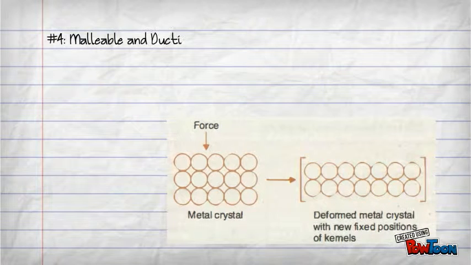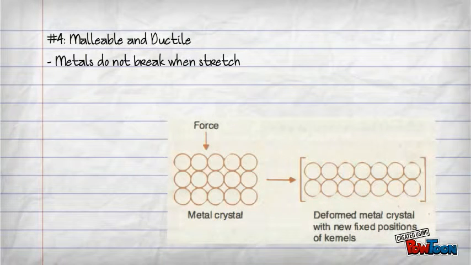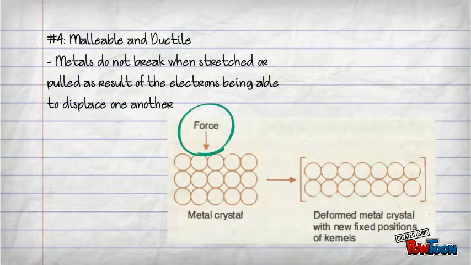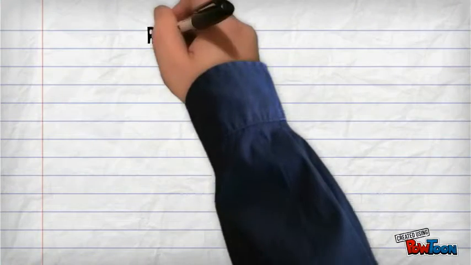Metals are malleable and ductile. This is because the delocalized electrons are able to freely move within the structure. When a force is put on the metal, the electrons will simply adjust by displacing one another, which results in a deformed metal.